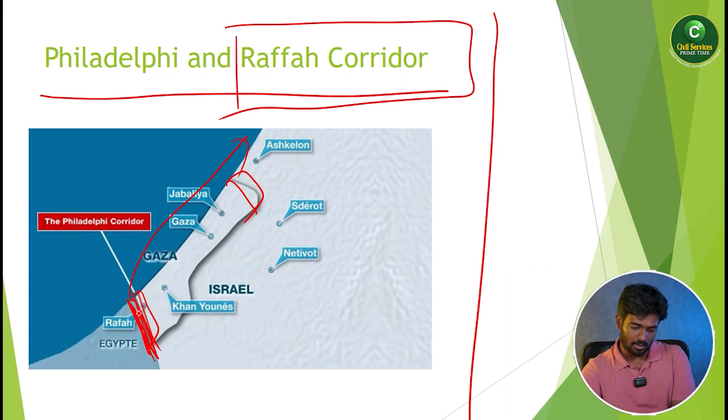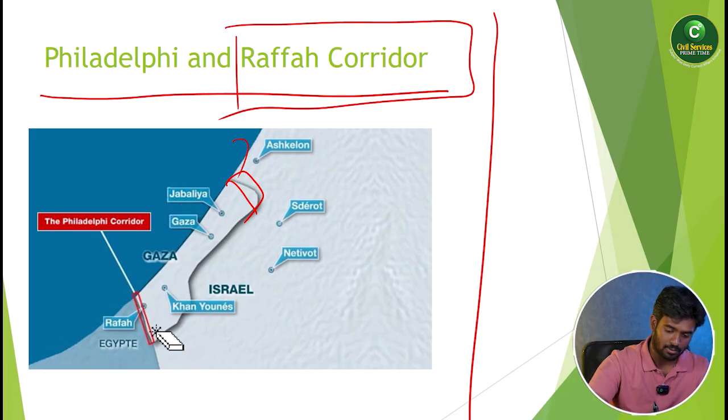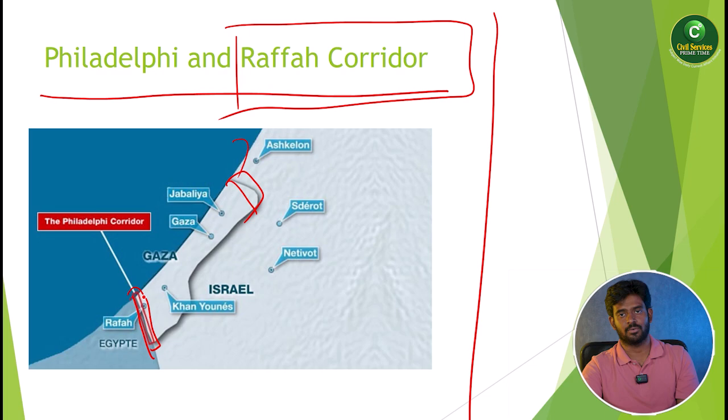If this corridor is going to close, ultimately Israel is going to be cut off from the goods and services of the rest of the world. So that is the case. This Philadelphia corridor is very important. You can see a corridor here, that is nothing but Rafah. Based on the 20-point Gaza peace plan, this Rafah corridor was opened by Israel to allow a lot of medical supplies and other things to these people.